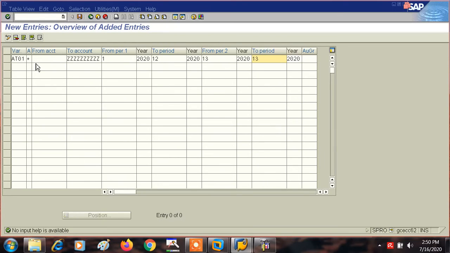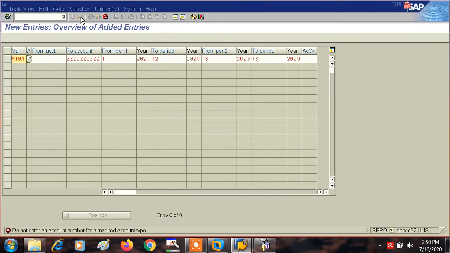So 8001 plus 1 is going to be applied for all kinds of account types. Fine. So again we'll save it. Okay, "Do not enter an account number for a masked account type." Here we are getting an error. Why?